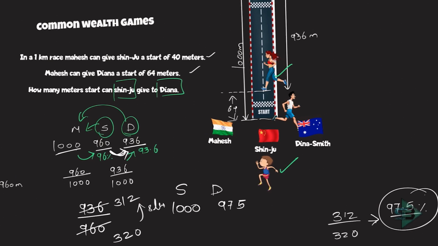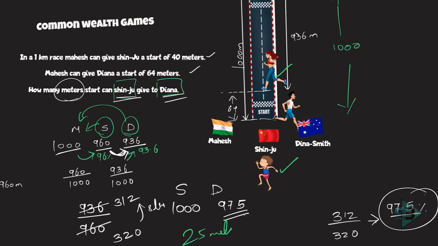Dinah will run 97.5% of what Shinju is running, and Shinju is running 1000 meters. So what is 97.5% of 1000? That comes out to be 975, which means the question is asking how many meters start can Shinju give to Dinah? Shinju will give a start of 25 meters.